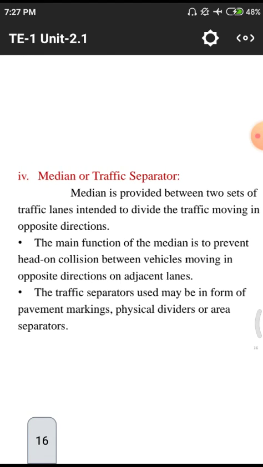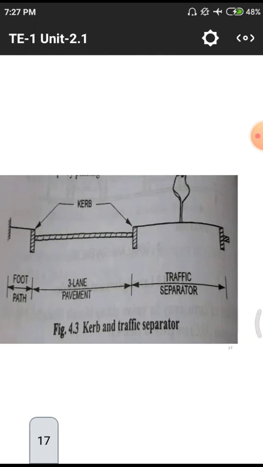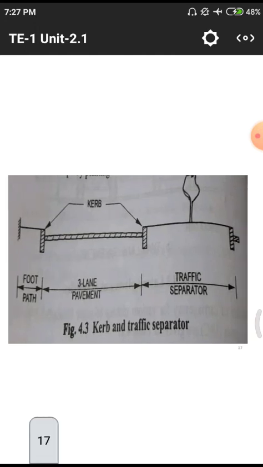The traffic separators are used to form pavement markings. In the previous diagram I showed that the white marking is used to show the end of the road and the yellow marking is used to show the median, that means the middle of the road. If you see this diagram, we are having different kinds of markings. This normally indicates a two-lane road with a traffic separator. In the middle portion, we are having a huge gap with trees. That means it is a divider having greenery.